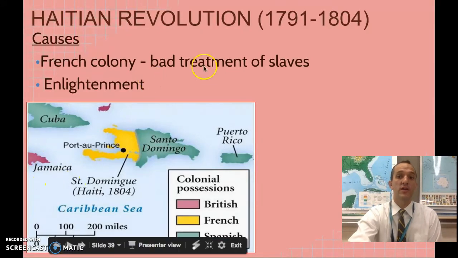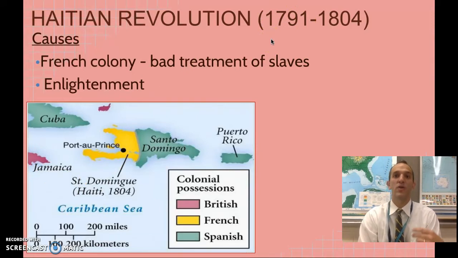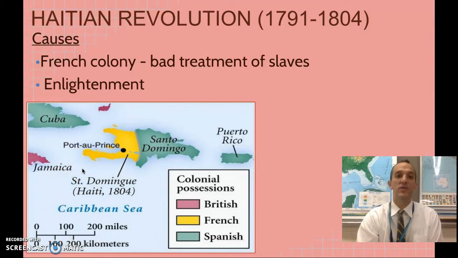So the French in 1791 are going through their revolution. They have the Declaration of the Rights of Man. They're promising equality for all people. And here you have slaves who are being treated horribly in this French colony, which is part of France. So as a result of this and the Enlightenment, some slaves start to hear about this movement going on in France with this French Revolution and believe that they are going to be given their freedom.